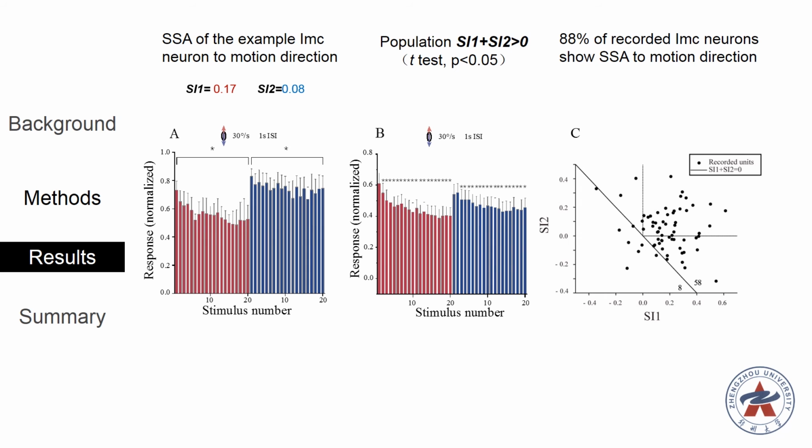The distribution of the sum is significantly greater than 0, and 88% of our recorded neurons show visual SSA. Lastly, the SI1 is significantly greater than SI2 at the population level, showing direction dependence of visual SSA in IMC.